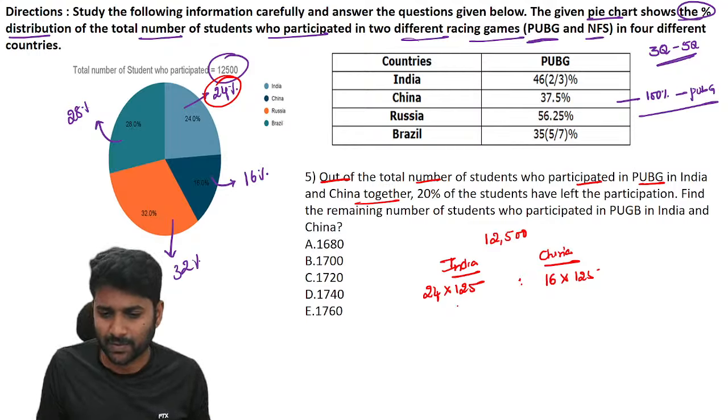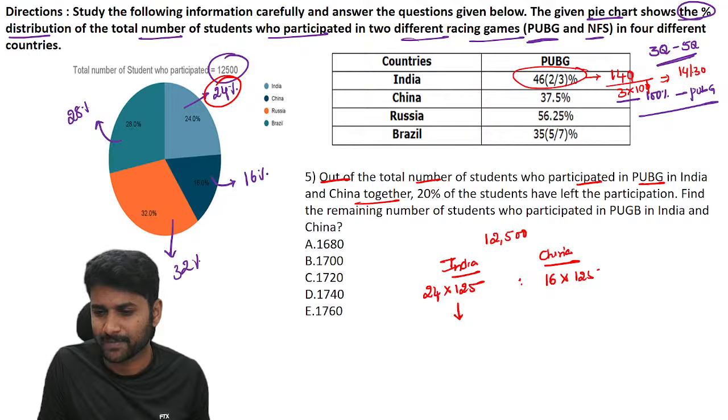Now, out of these people in India, how many people are playing PUBG? 46 2 by 3%. 46 into 3 is 138 plus 2 is 140, by 3 into 100. So the 0 0 cancel, so 14 by 30. They're talking about PUBG, right?